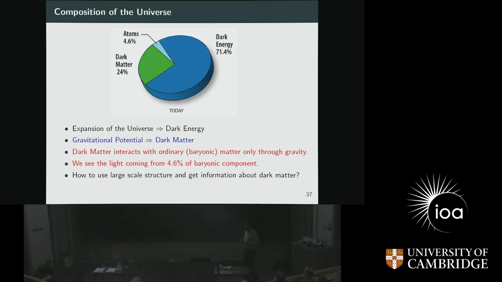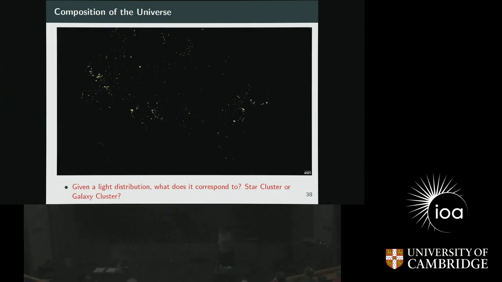It's huge. So how can we use this information about the large scale structure, this 4%, to understand the 24%, like dark matter? And that's what we want to know. To do this, I'll give you an example. This is a distribution of light, and the question is, what does it correspond to? Some of you may think that this corresponds to a star cluster. Some of you may think this corresponds to a galaxy cluster, but it is neither of them.